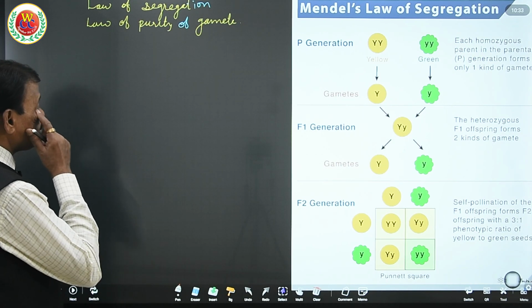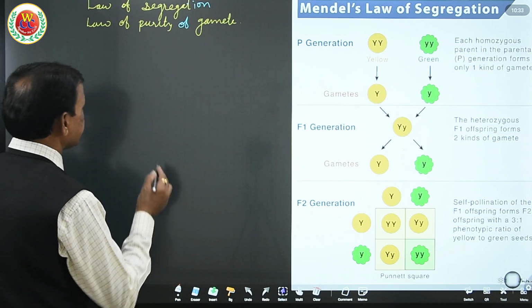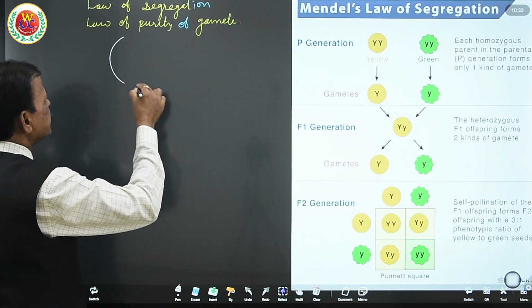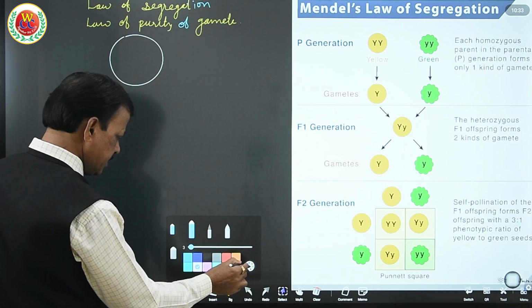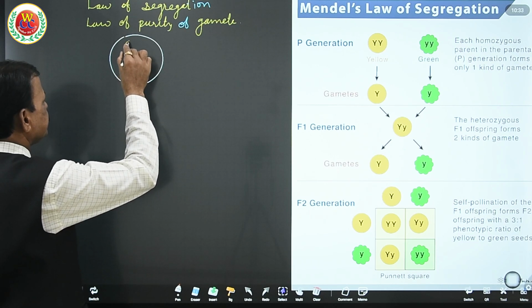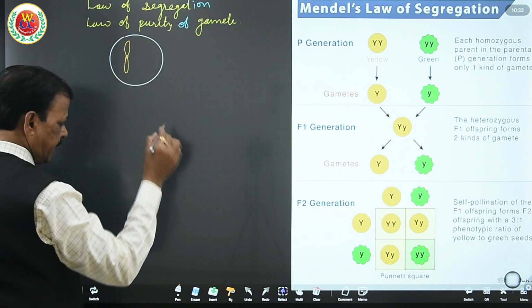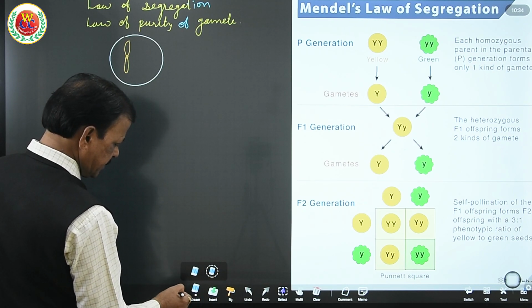To understand how chromosomes get separated, here is the diagram. Observe this diagram that I am drawing. This is a cell with two chromosomes, yellow and green. I select a yellow color chromosome and a green color chromosome so as to have correct understanding.